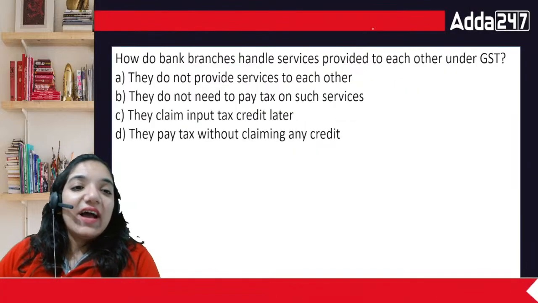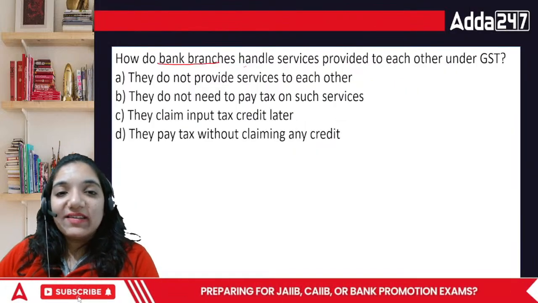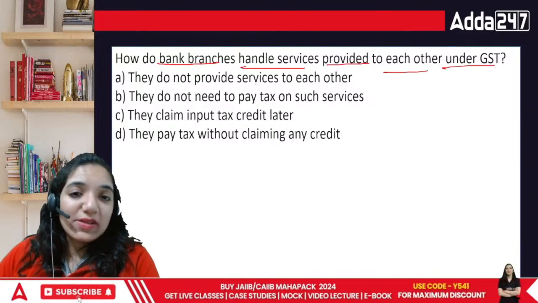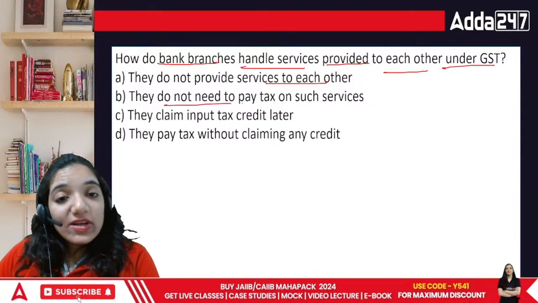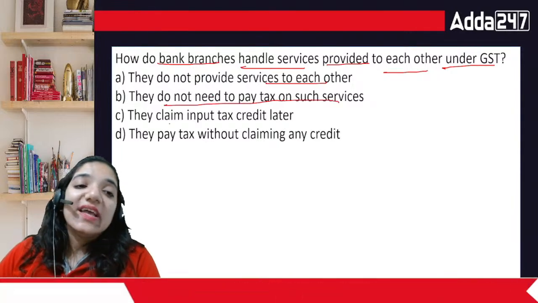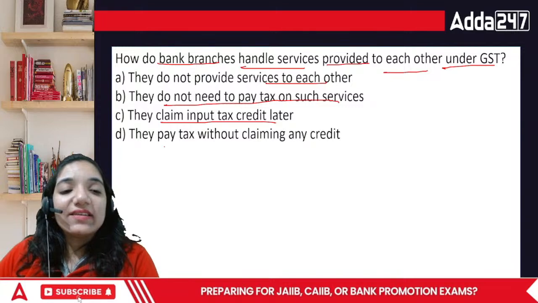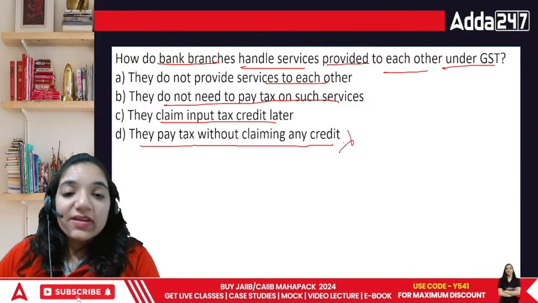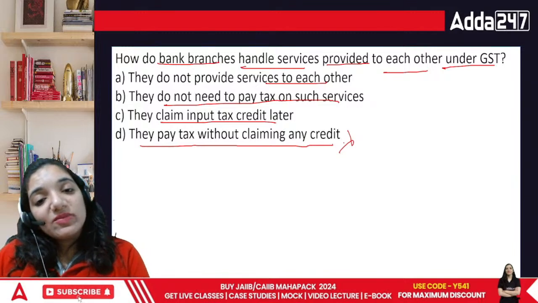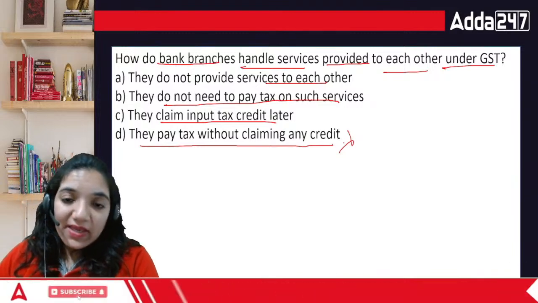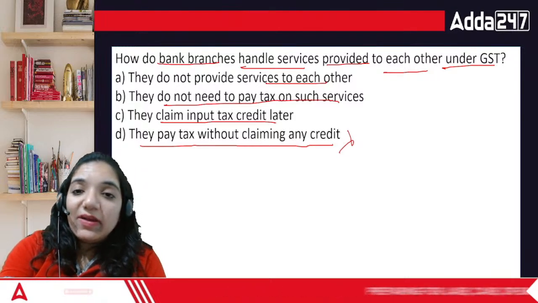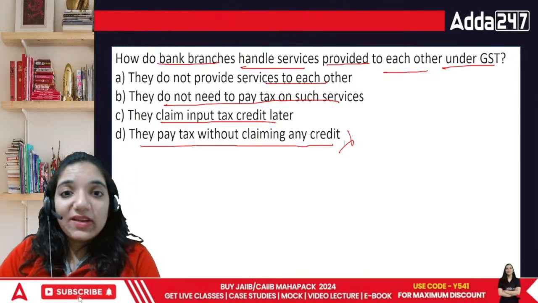Okay. Then how do bank branches handle services provided to each other under GST? They do not provide services to each other. They do not need to pay tax on such services. They claim ITC later, or they pay tax without claiming any credit. You cannot do this. You just cannot pay tax without claiming the credit. Why are we doing this? If I am paying tax and I don't get any benefit out of it, then what's the fun of paying tax?